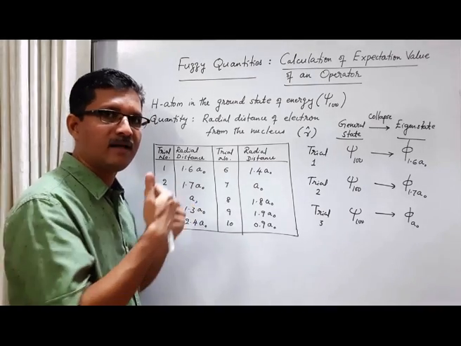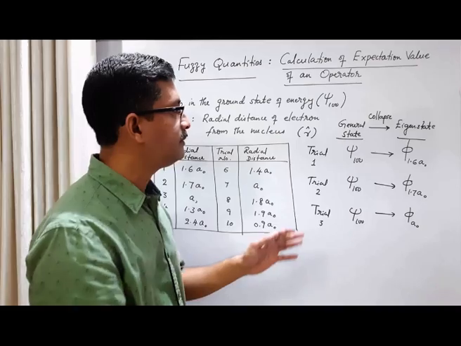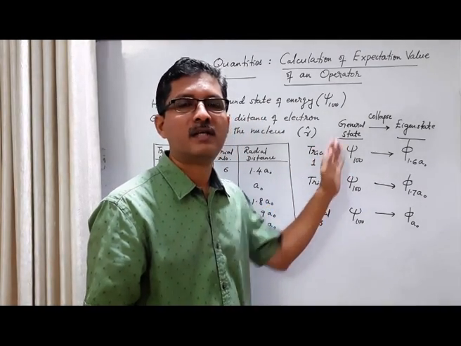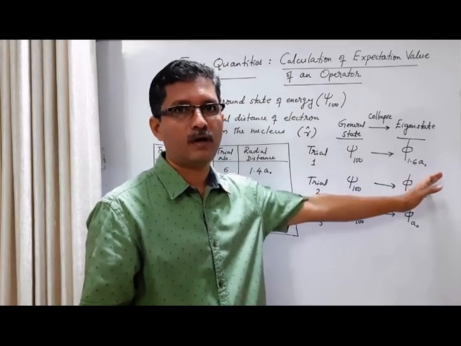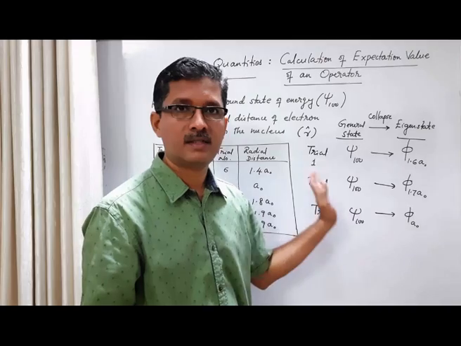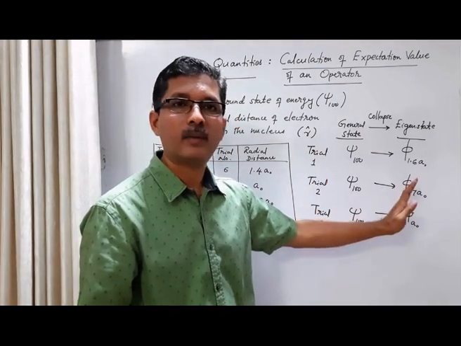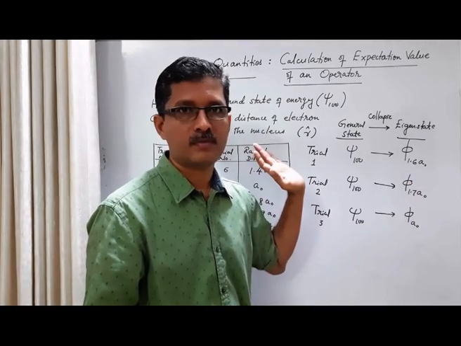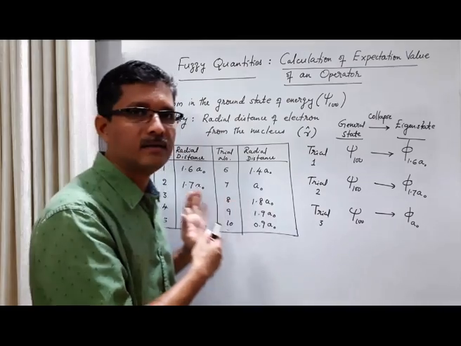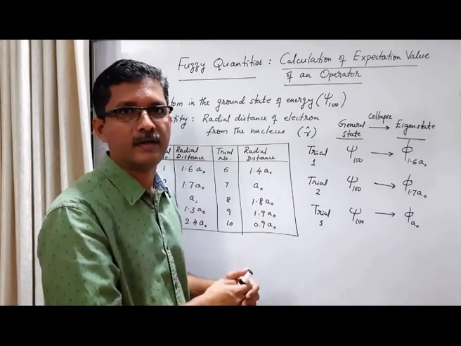In other words, we are saying that the system moves from the general state to one of the eigenstates. We cannot predict which of the eigenstates the general state is going to collapse into, but we can calculate the probability of the collapse. It's another way of saying the same thing, that in each trial we are getting different eigenvalues.